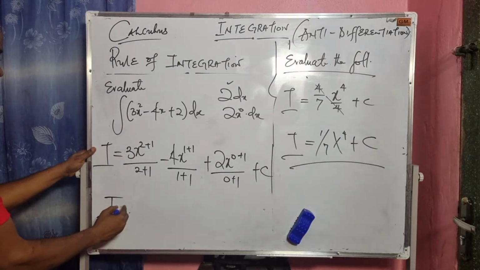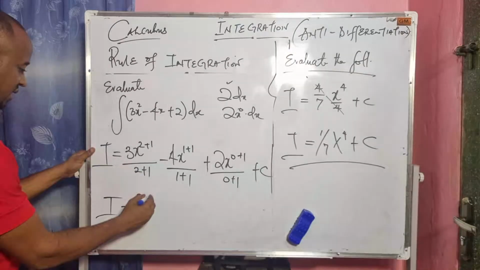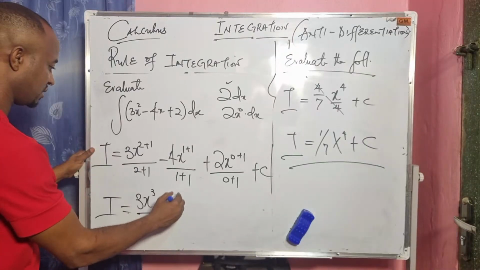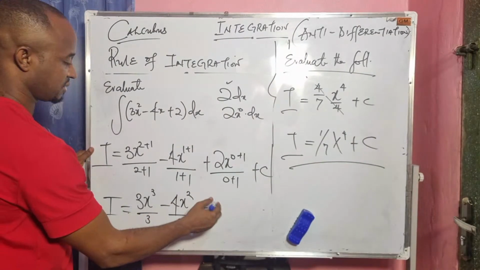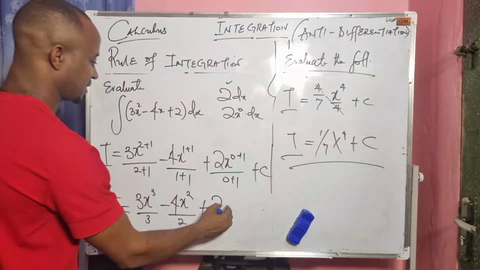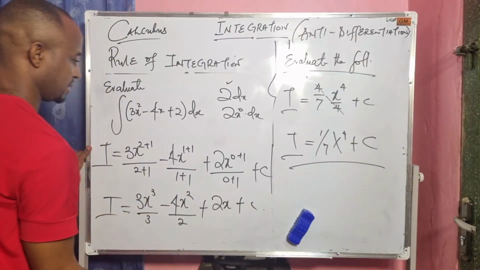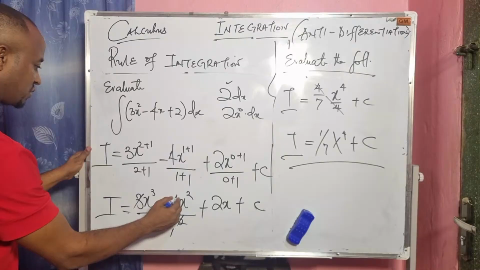So our integral becomes 3x to the power of 3 over 3 minus 4x to the power of 2 over 2 plus 2x to the power of 1 over 1, then plus c. So 3 can go with 3 here, 4 over 2 is 2.